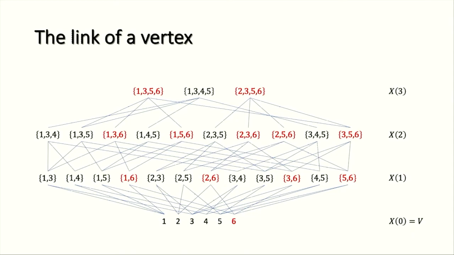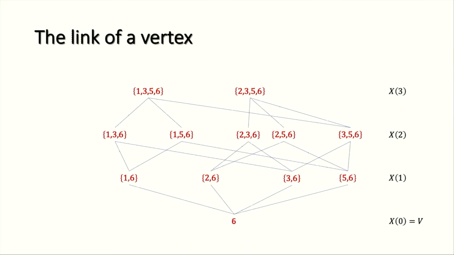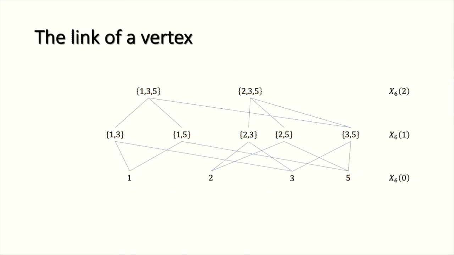For instance, we look at vertex 6. What's its link? What's the local view of 6? We mark all the faces that contain this vertex, remove all the rest, and then remove the vertex itself. So we get another simplicial complex, which is a subcomplex of our original complex. It's of one dimension less in this case, and it corresponds to the local view of this vertex of the complex. So that's the link.